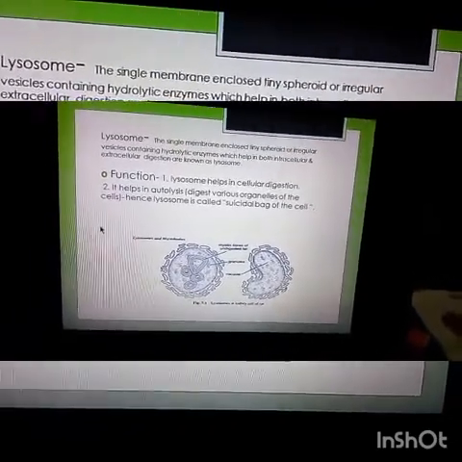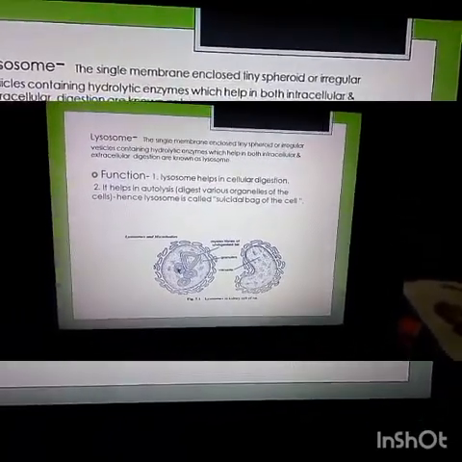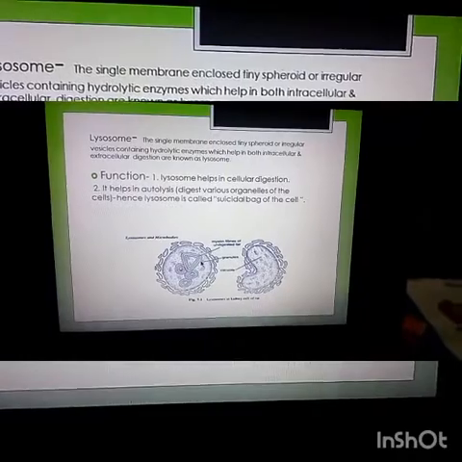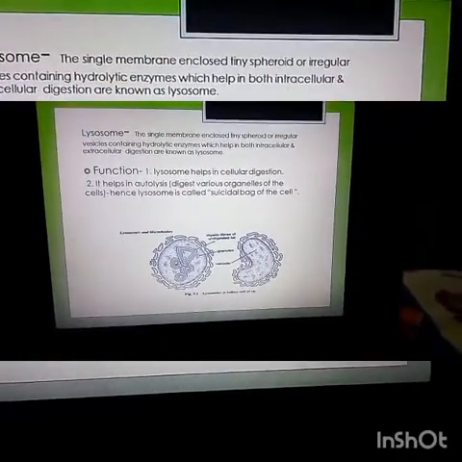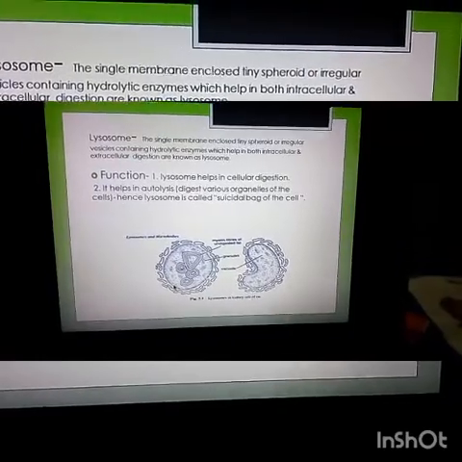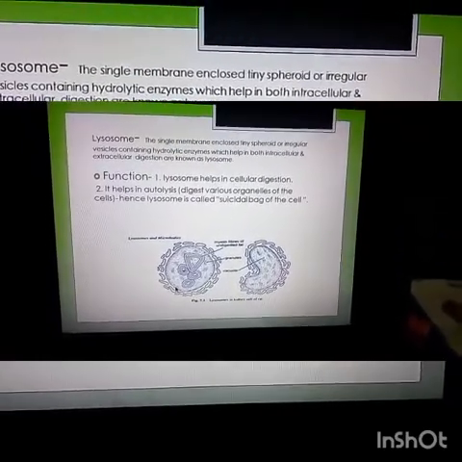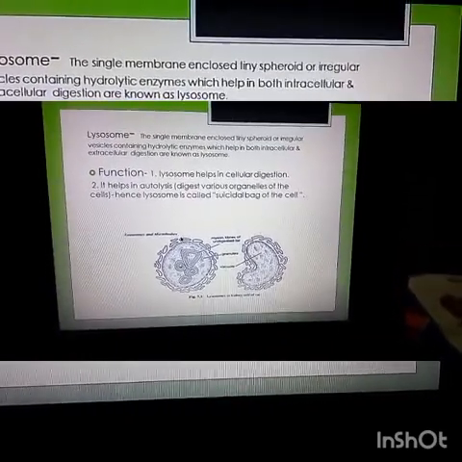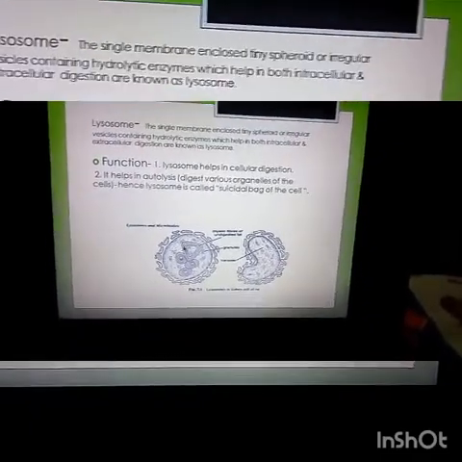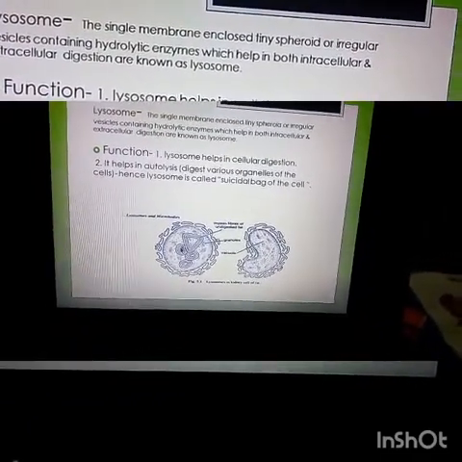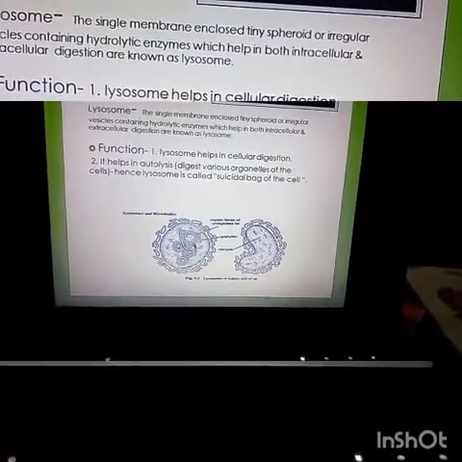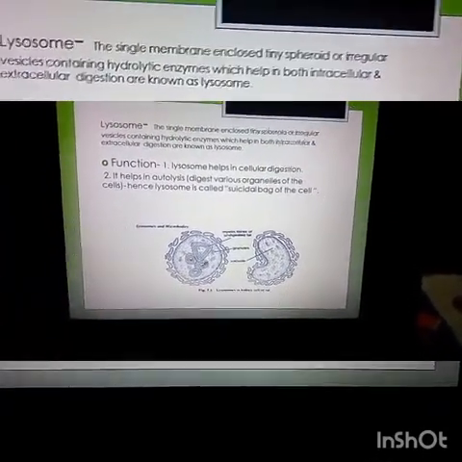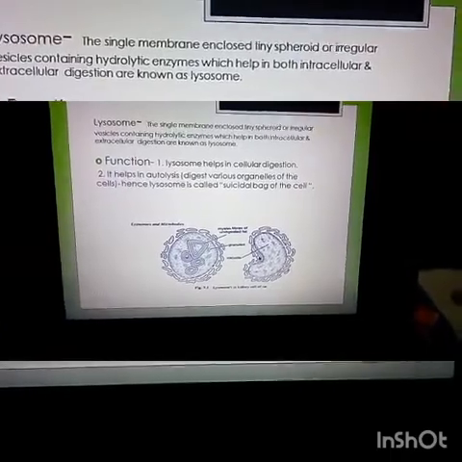Now know about the ultrastructure of lysosome. A mature spherical lysosome is surrounded by a lipoprotein membrane, meaning lipid plus protein. Inside the membrane, finely granular regions of different density are observed. Within it, different hydrolytic enzymes are present.